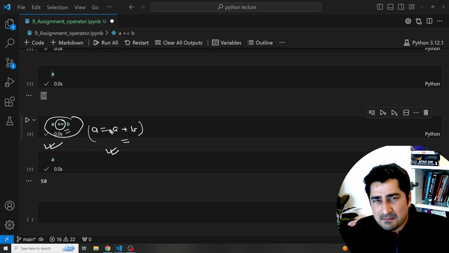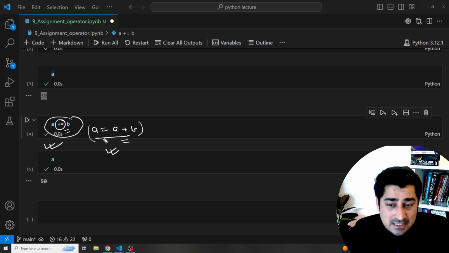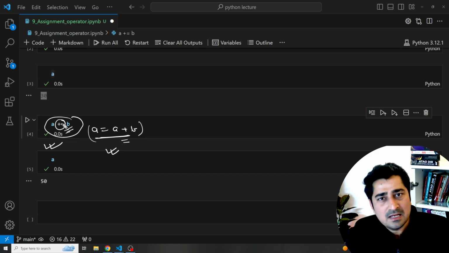Some of us might get confused at some point of time. That's completely fine. You don't have to worry about it. You can use even this particular part and there is nothing wrong in using this particular statement instead of using this particular statement. This is just a shorthand. Believe me, this is just a shorthand. It is going to work in the exact similar way.